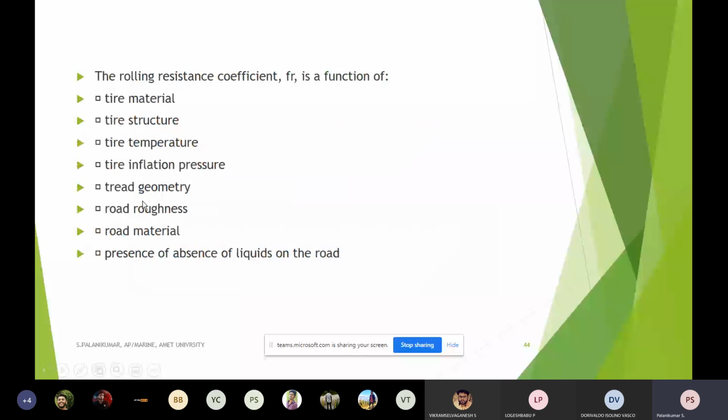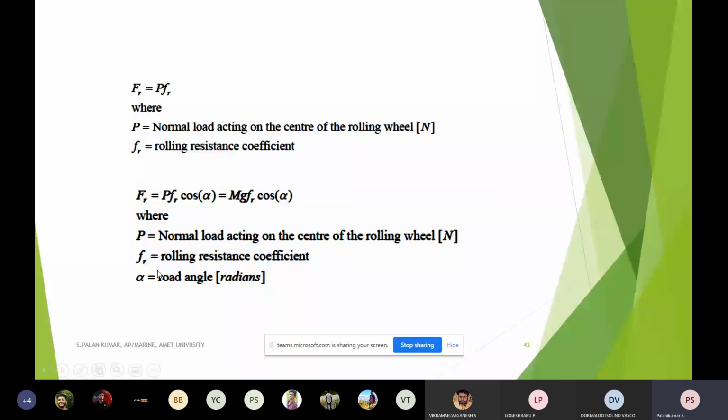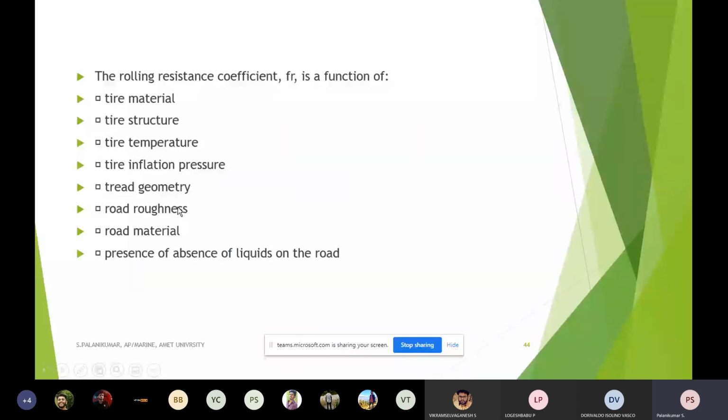The rolling resistance coefficient Fr is a function of the tire material, tire structure, tire temperature, tire inflation pressure, and the tire tread geometry, and how much roughness is offered by the road, that is, the road material.